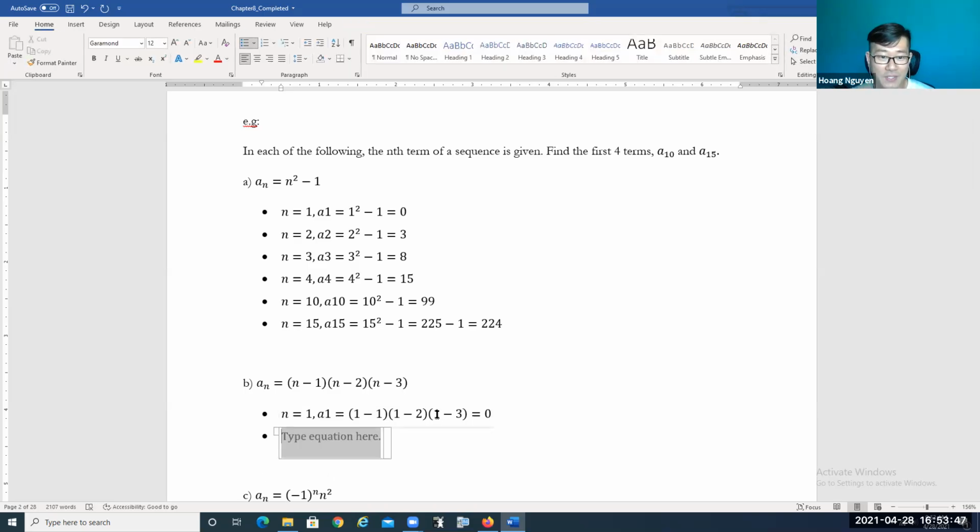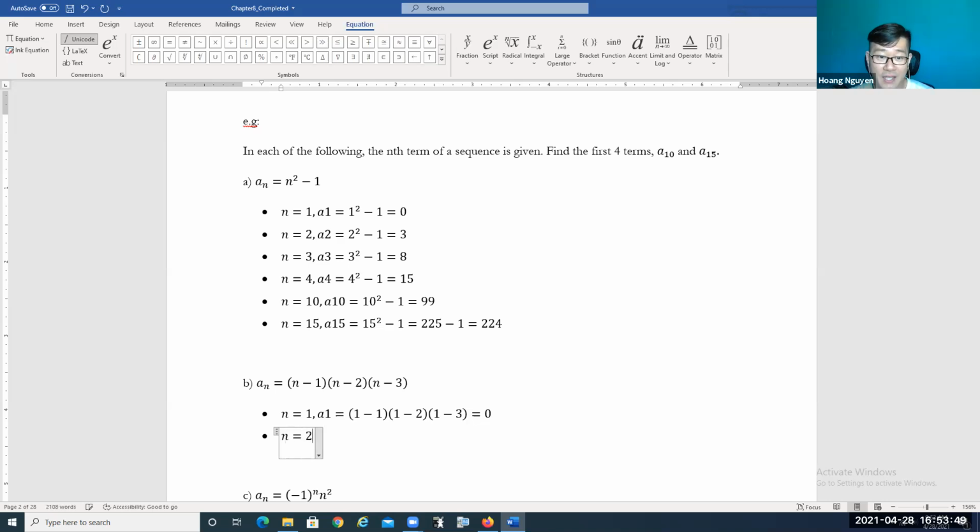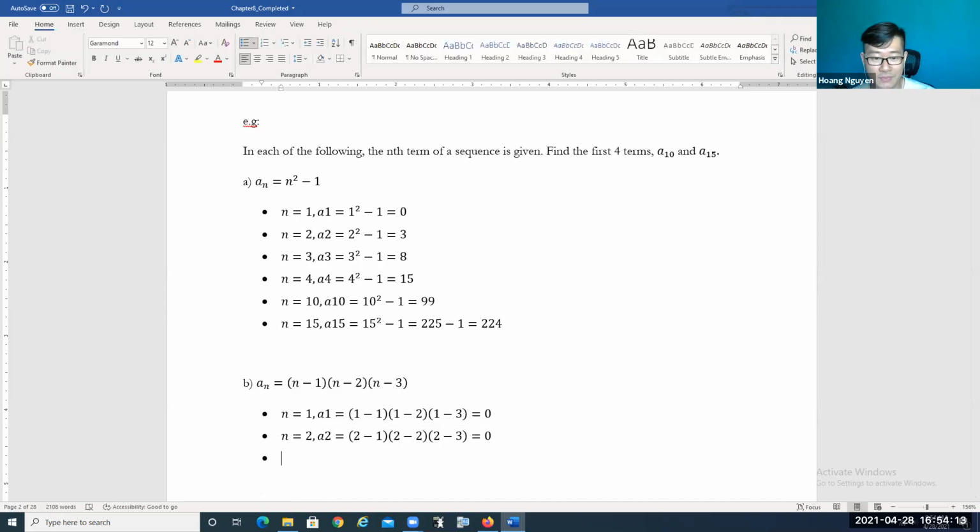Similar idea, we're going to try the second term when n is equal to 2. We get a2 equal to 2 minus 1 times 2 minus 2 times 2 minus 3, where we substitute n by 2. What's the answer? For the middle factor, 2 take away 2 is going to be 0. So 0 times whatever is here is going to give you 0.